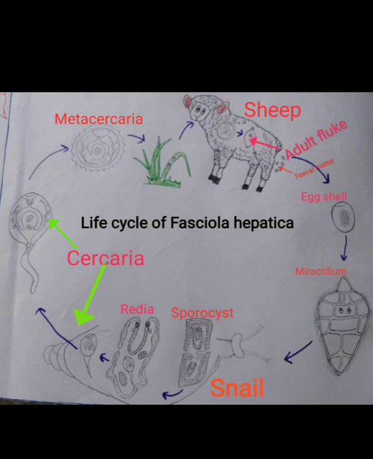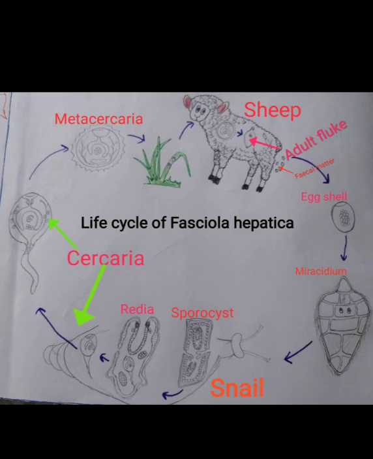The adult fluke resides in the bile duct or the liver itself and reproduces sexually, and an enormous number of eggs are produced per day. These eggs are stored in an eggshell, and these eggshells are released through the fecal matter of the sheep. This is a capsulated egg cell with a developing embryo, and the capsule is basically proteinaceous, which is meant to resist the harsh environment, both external as well as the internal body environment of the sheep.